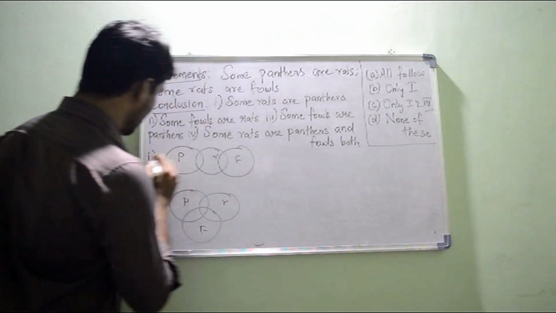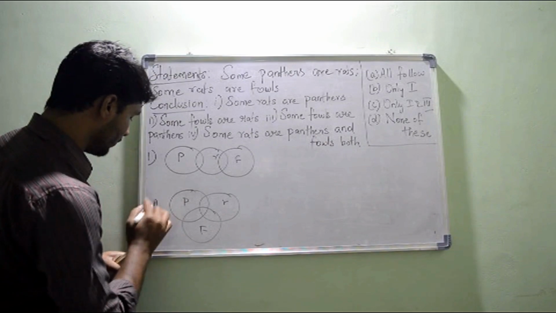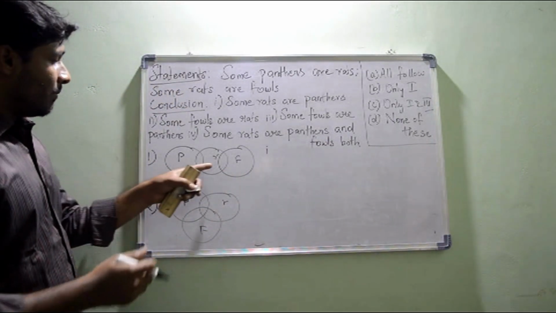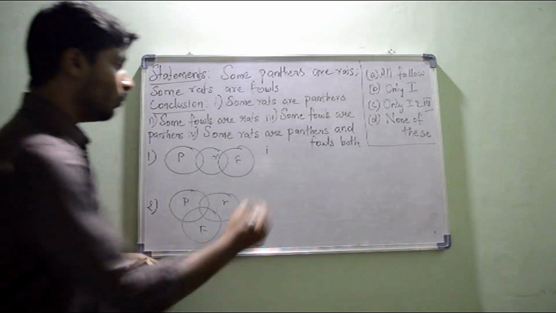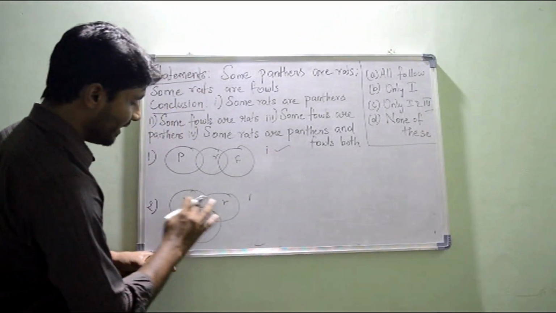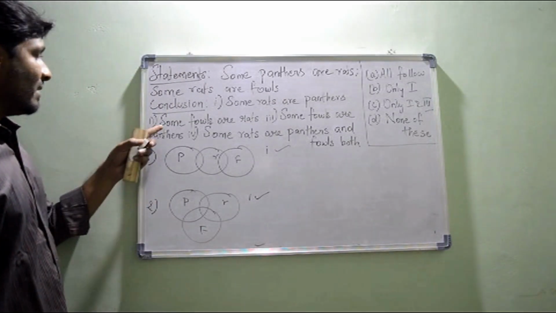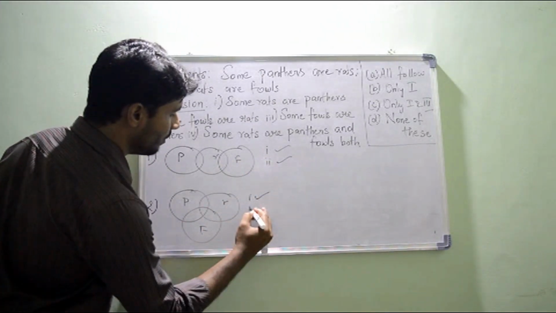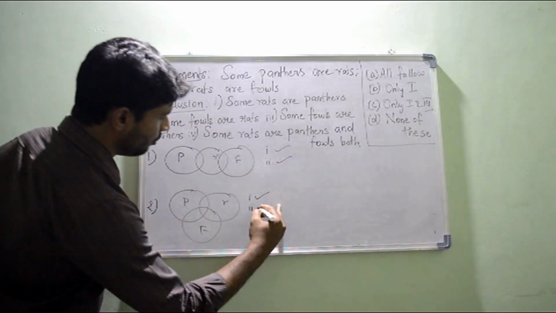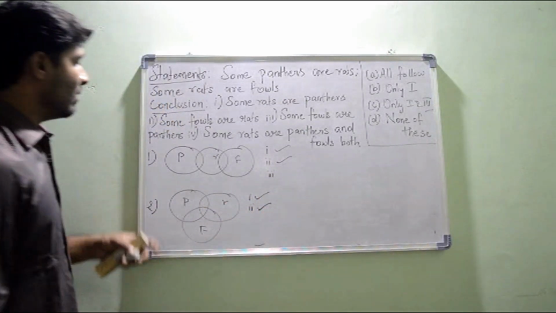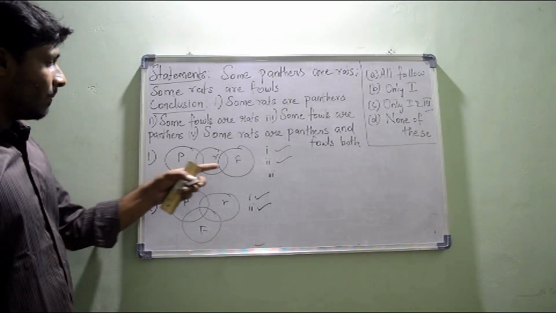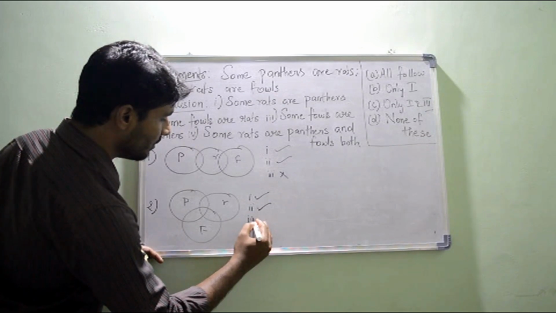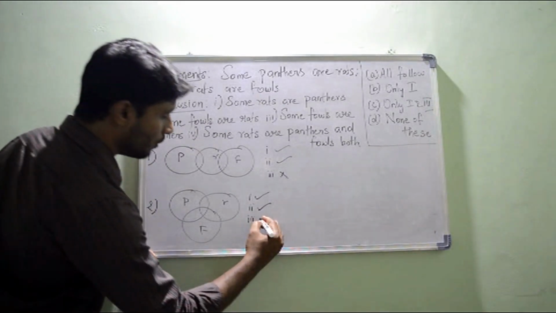So check the first conclusion. The first states that some rats are panthers. It is true, and here also rats, panthers, true. Again, some fowls are rats, check it, it's again true. Some fowls are rats, it's true. And the third one, some fowls are panthers, is false here, and here it is true.